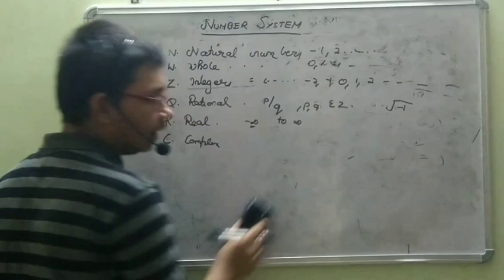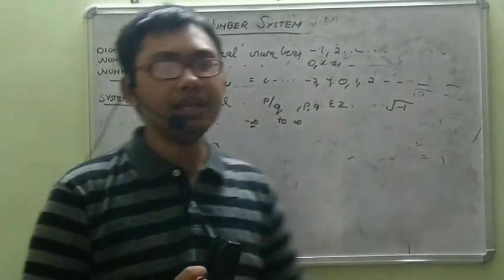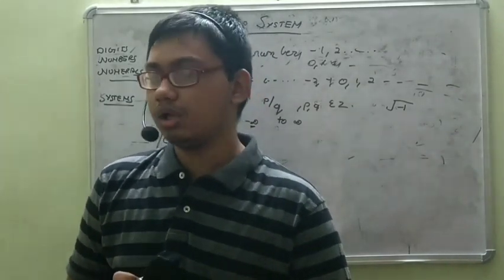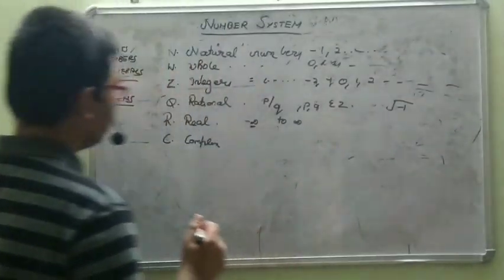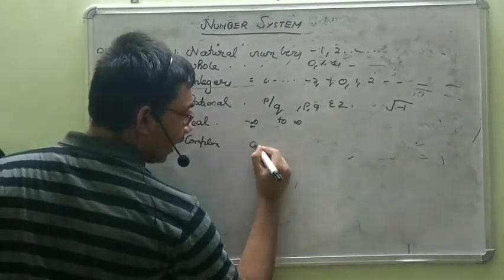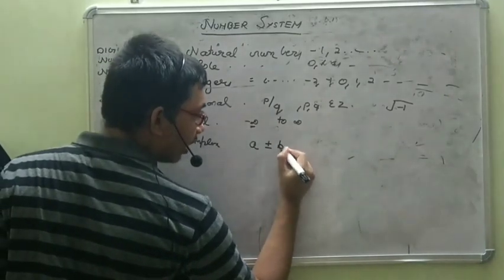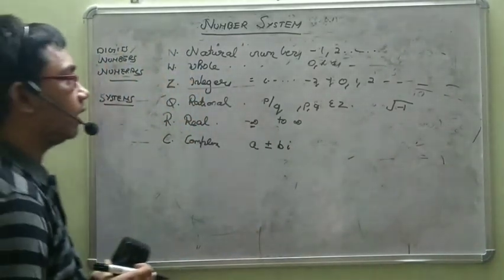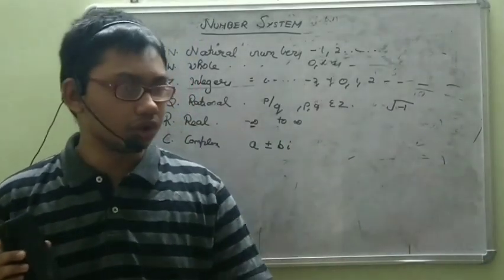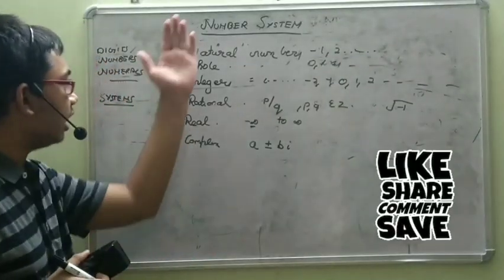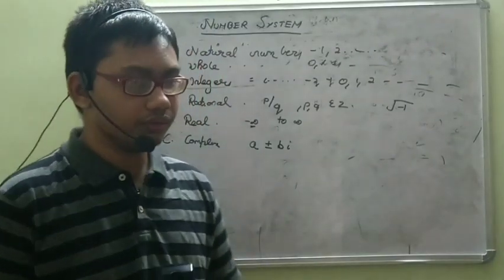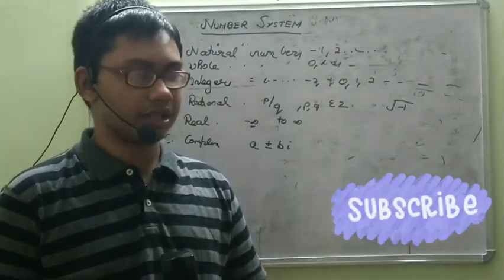It includes all real numbers plus any linear combination of the root of negative 1. Root of minus 1 is i. It can be a plus or minus bi. This will be the form of a complex number, where a and b are real numbers and i is a constant, the root of negative 1. These are the general systems we use in mathematics. So this will be the basis of our introduction to mathematics.